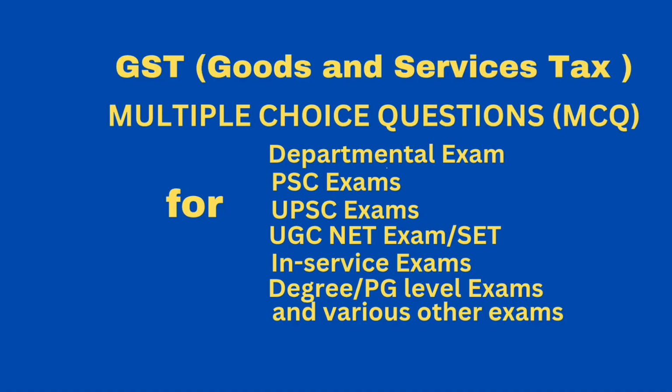Question: which of the services of transportation of goods by a GTA in a goods carriage are exempt from GST? Option A, agricultural produce. Option B, organic manure. Option C, milk. Option D, all of the above. Correct answer option D, all of the above.